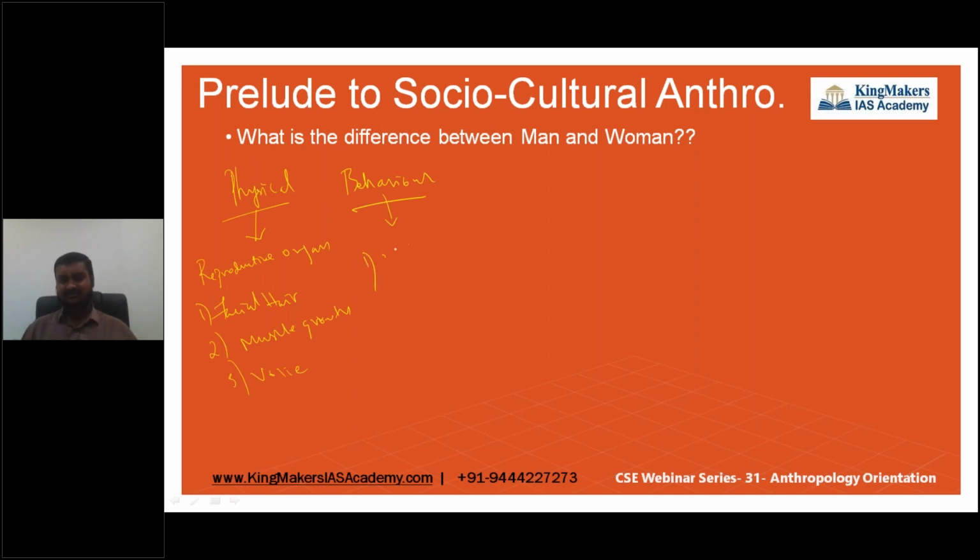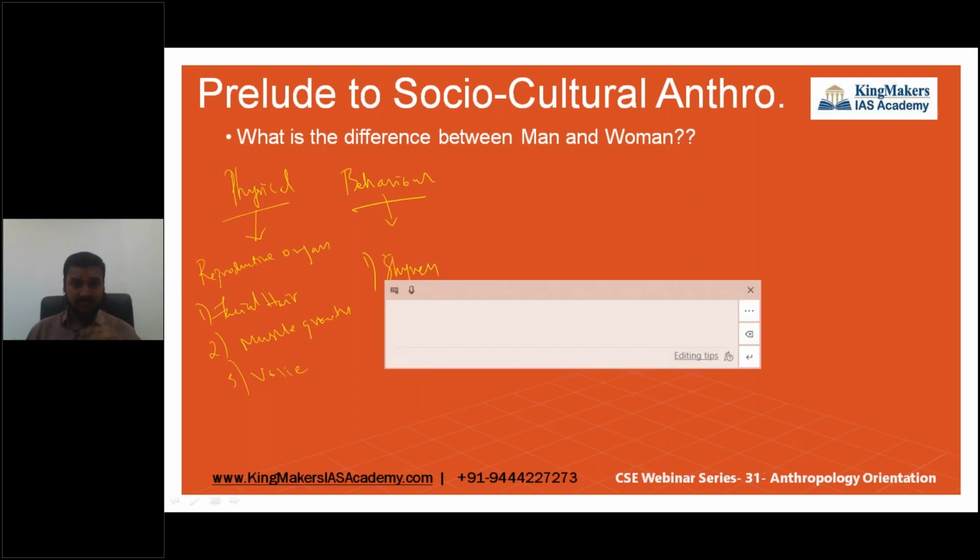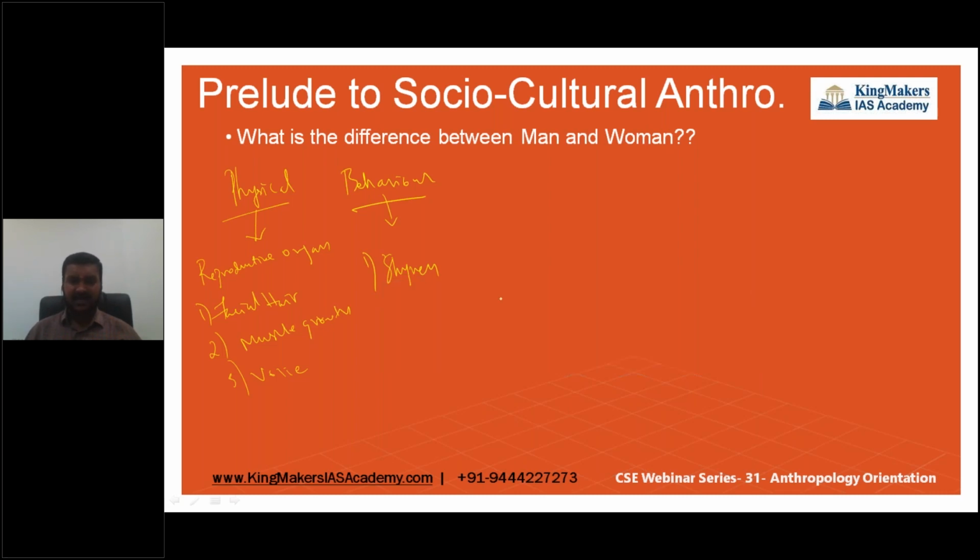One behavioral difference between man and women. Domineering and docile. Okay. Shyness, right? Man will be hard compared to women.